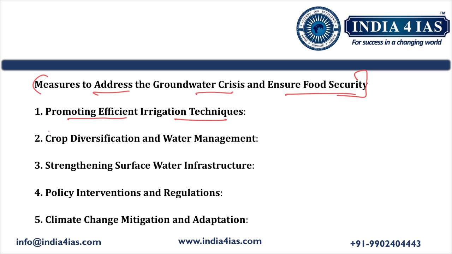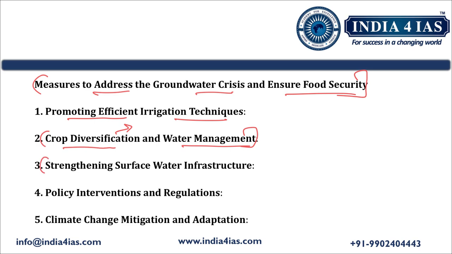The second point is crop diversification and water management. We should encourage farmers to go for diversification in crops. Instead of water-intensive crops, we should educate them and promote drought-resistant, less water-intensive crops such as millets and pulses. This will help alleviate the pressure on groundwater.